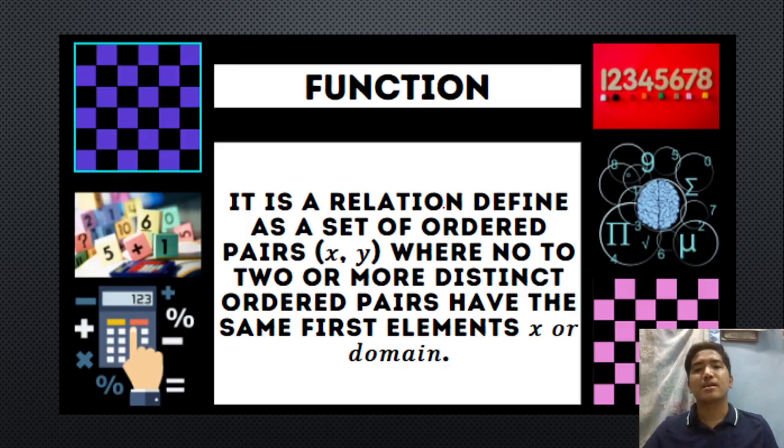Next. After we talk about the relation, we also have this one, which is the function. Ano ba yung difference ni function kay relation? So, we have here a definition of functions. It is a relation defined as a set of ordered pairs, x at saka y, where no two or more distinct ordered pairs have the same first elements, or yung kanyang x, or yung ating domain. Ibig sabihin po, hindi pwedeng maulit yung ating first elements, which is yung ating x or domain. So, si x, hindi po siya pwedeng maulit.